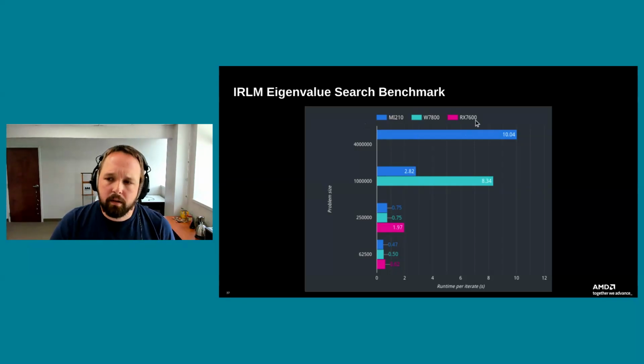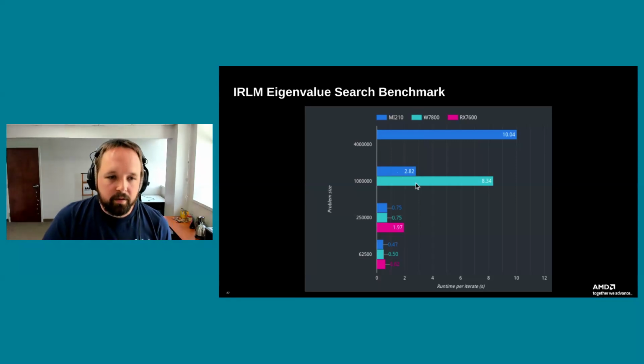The pink is our $200 to $300 card, the RX 7600. The green is the Radeon Pro with the W7800, and the top is our Instinct, the MI210. On the x-axis here, we're looking at the runtime. So as we go out to these larger problems, particularly when I go from the 500 by 500 to 1000 by 1000 problem, you can see the MI210, this is where it really starts to shine.